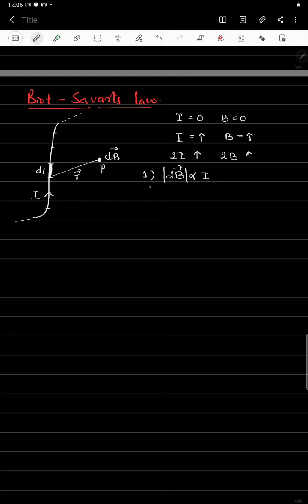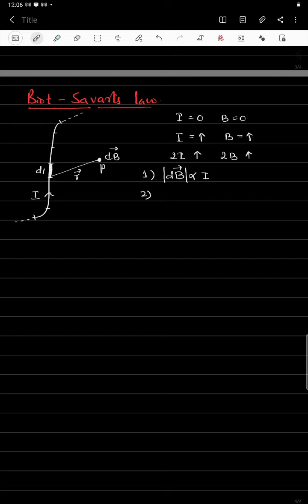Now we'll see the second one. We are considering an infinite length of wire, and in it we are taking a small element dl. From this dl, we will get that dB, the magnetic field.